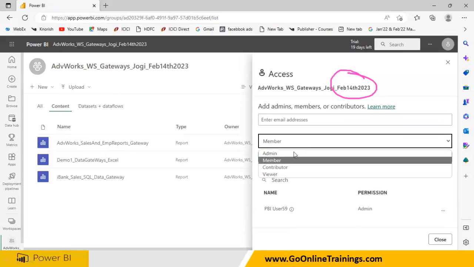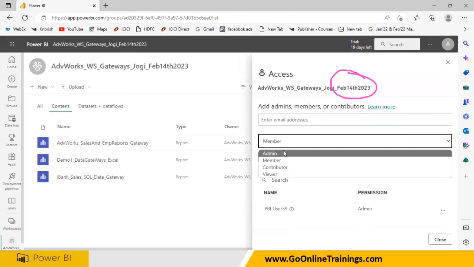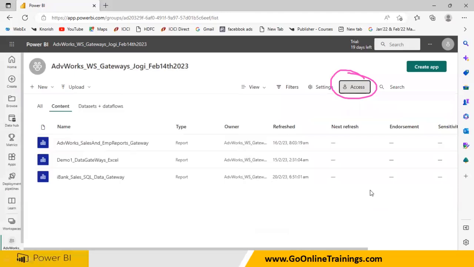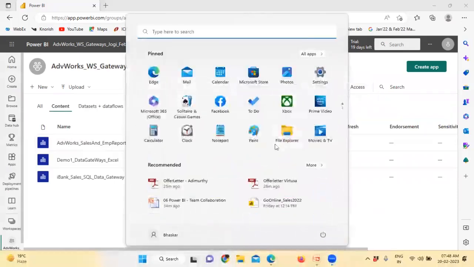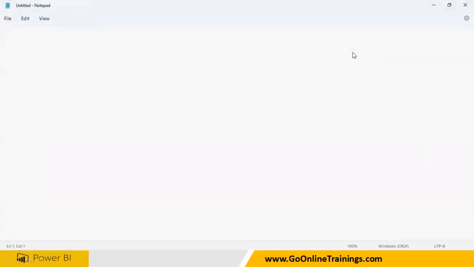What roles are available? Admin, member, contributor, viewer. Based on your role, you will be able to get the permissions. Always permissions are given to the roles, not to the individual customers. So for example, how is the security going to work?